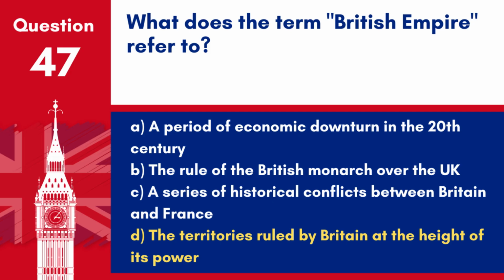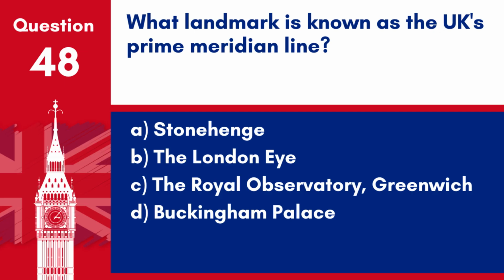The British Empire refers to the global territories controlled by Britain from the 16th to the 20th centuries, making it one of the largest empires in history. Question 48. What landmark is known as the UK's Prime Meridian Line? A. Stonehenge. B. The London Eye. C. The Royal Observatory, Greenwich. D. Buckingham Palace. Answer: C.